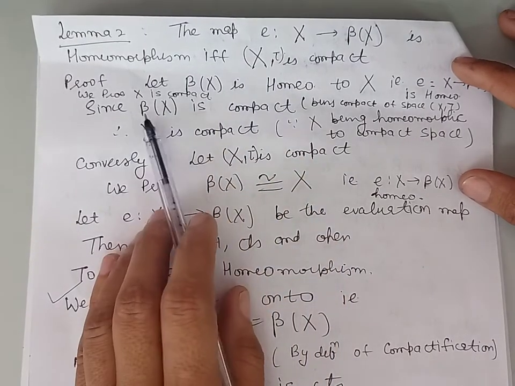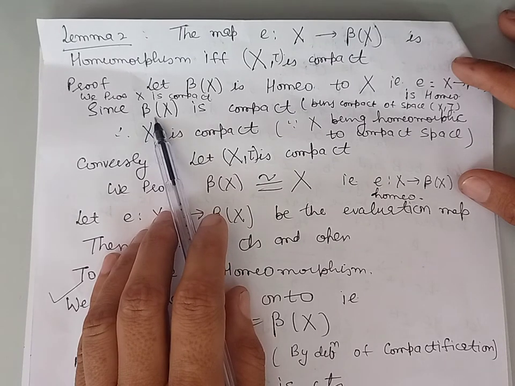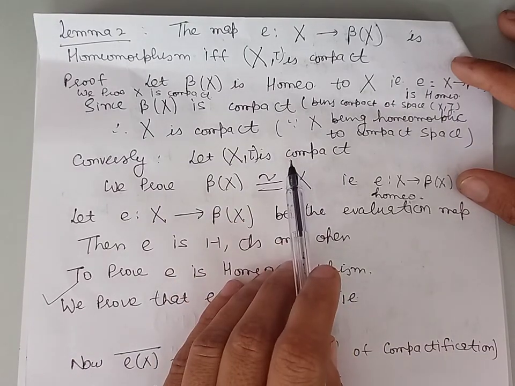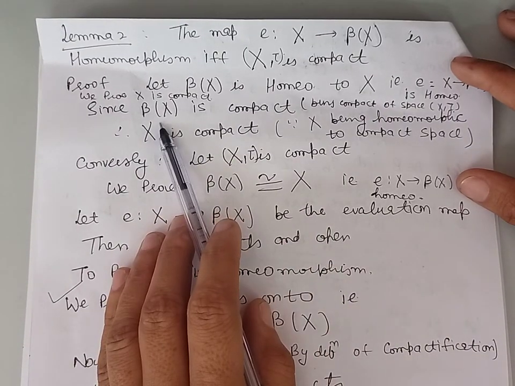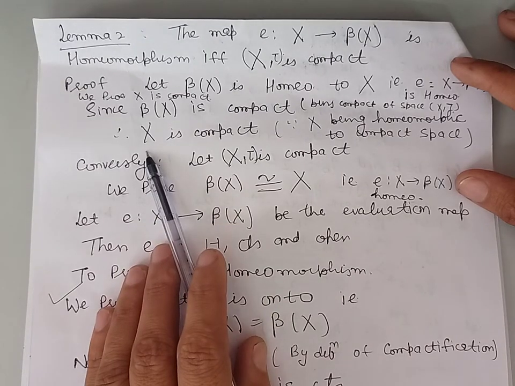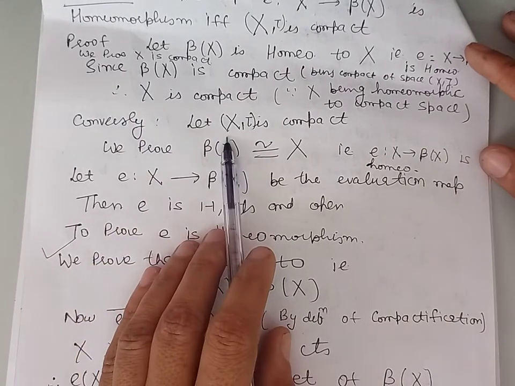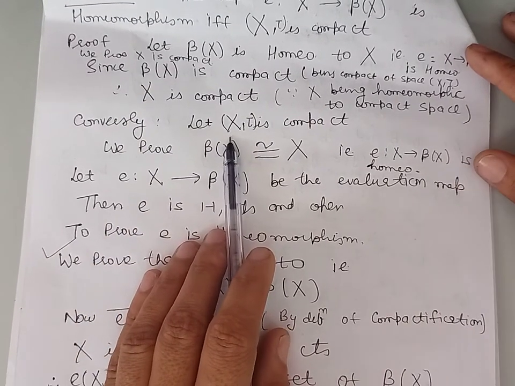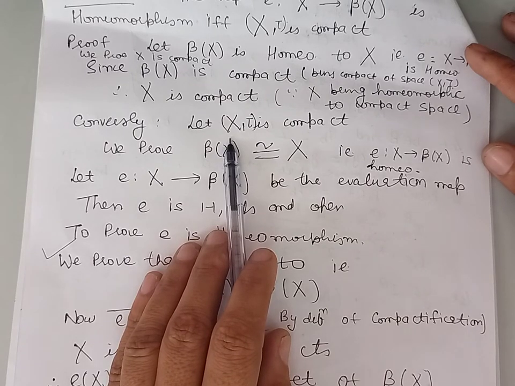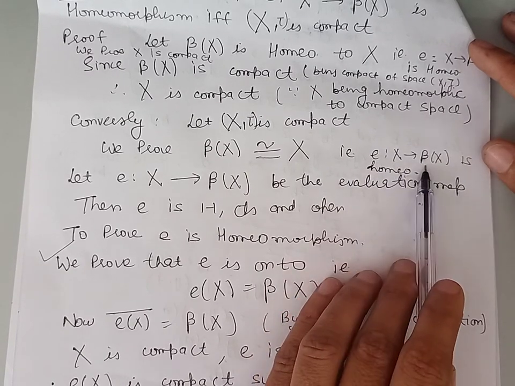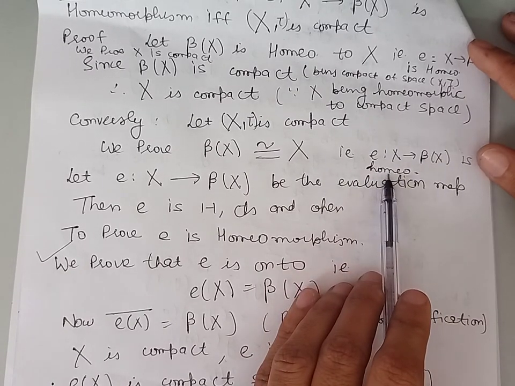Now, by definition, beta X is a compactification of the topological space X star. So that is compact, and X is homeomorphic to beta X. So we can say that X will also be compact. Now, in the converse part, we are given that the topological space X star is compact, and we are to prove that the mapping E from X into beta X is a homeomorphism.